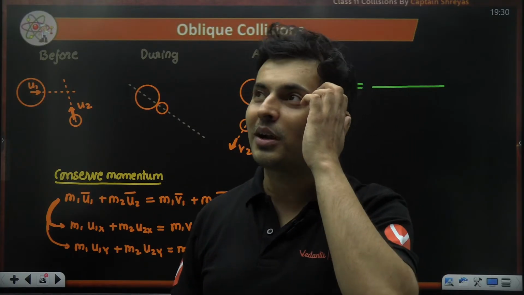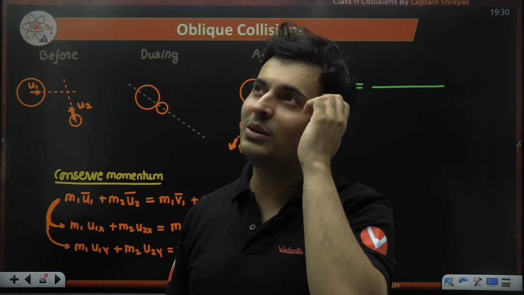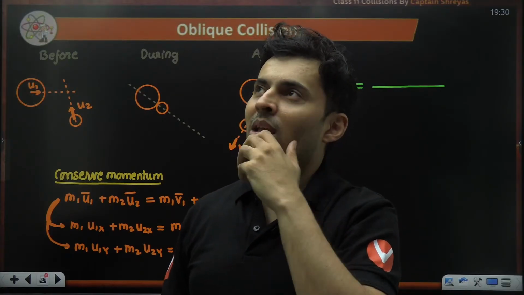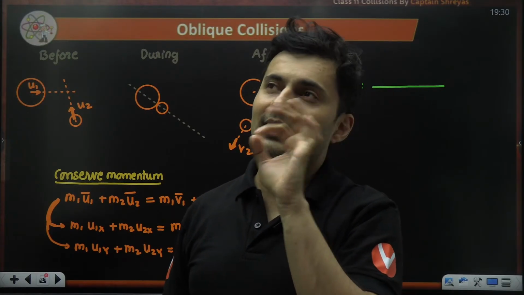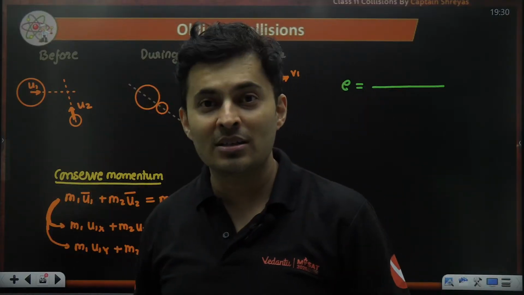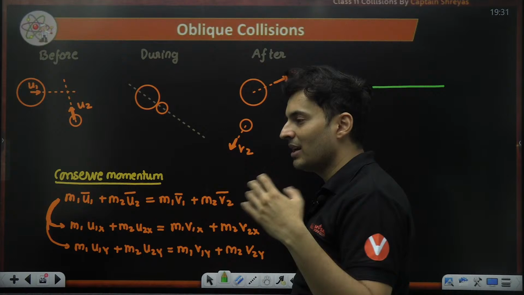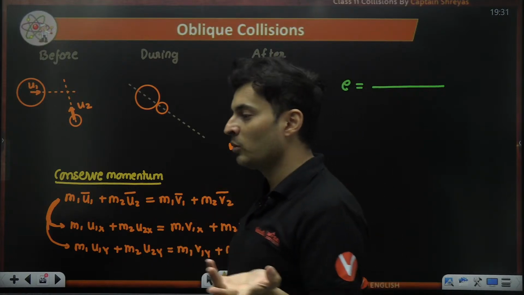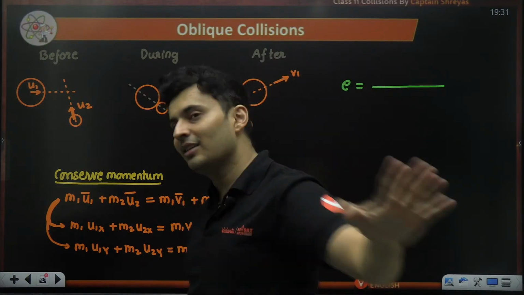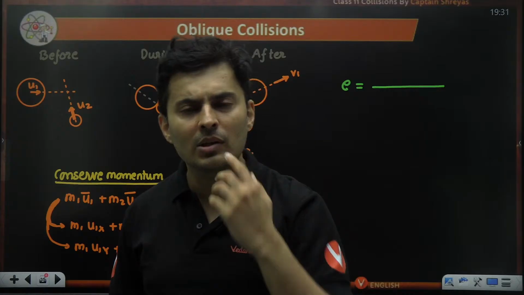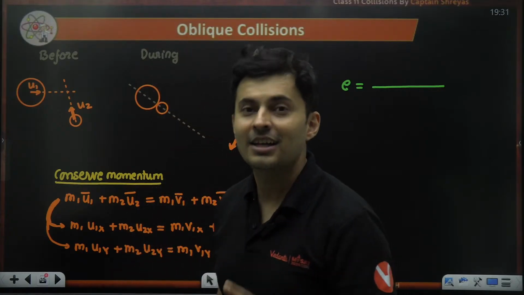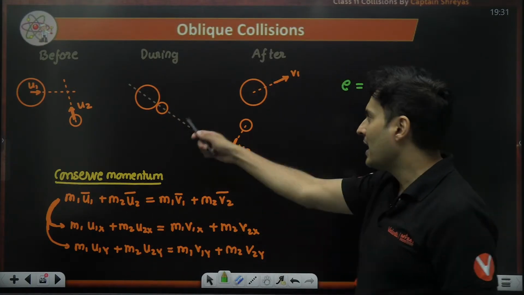Oh, yes, sir, you are right. Sir, so I will do one thing, sir. I will do V2 minus V1 vector-wise and then I will take the modulus. That is also stupidity. Don't do mod of V2 bar minus V1 bar, over mod of U2 bar minus U1 bar. That is also wrong. So then what's correct? That is why this diagram is important.